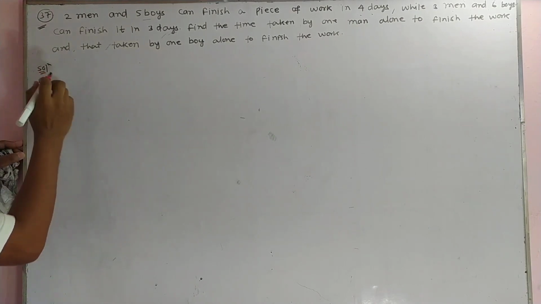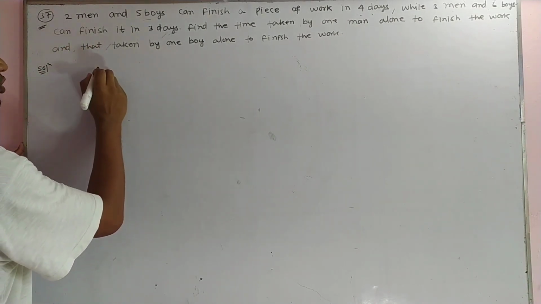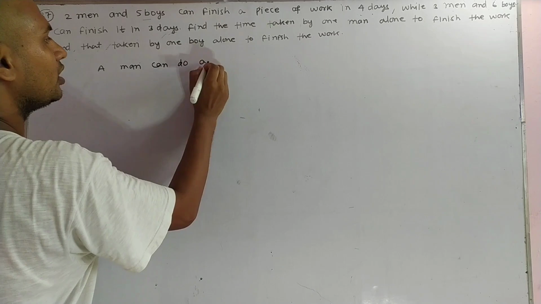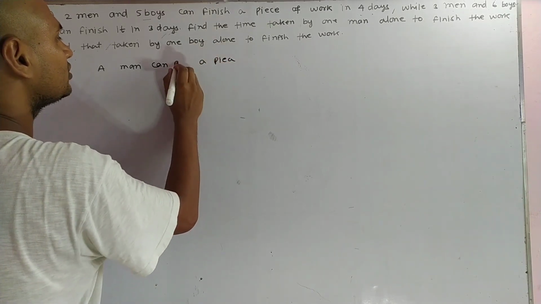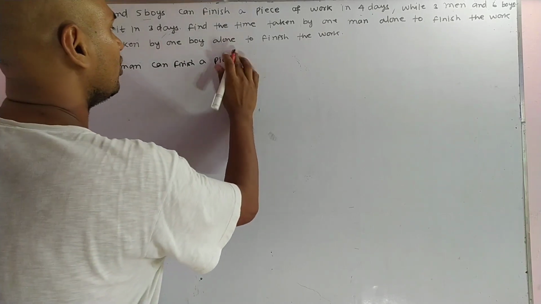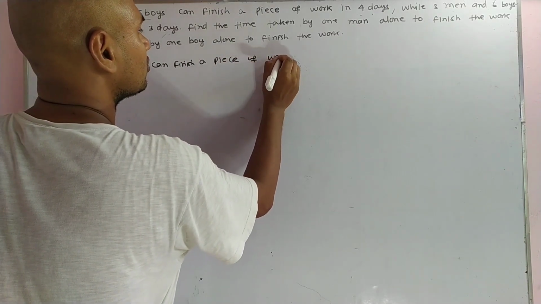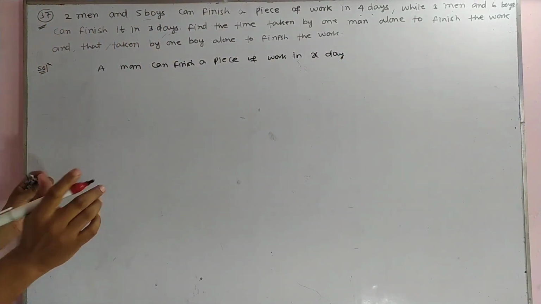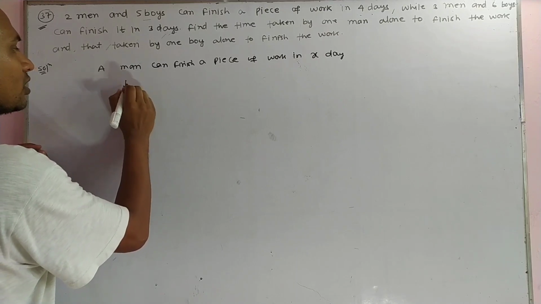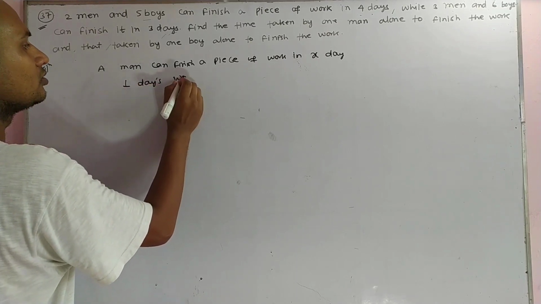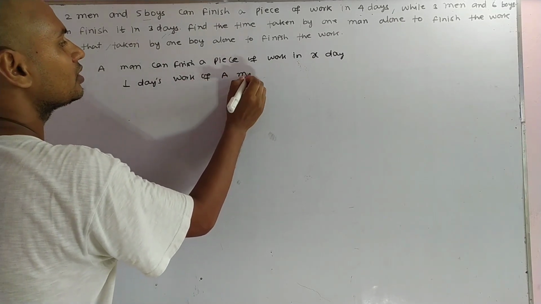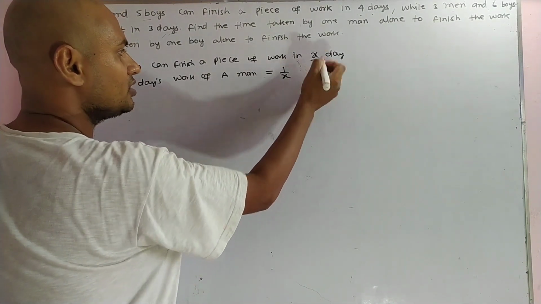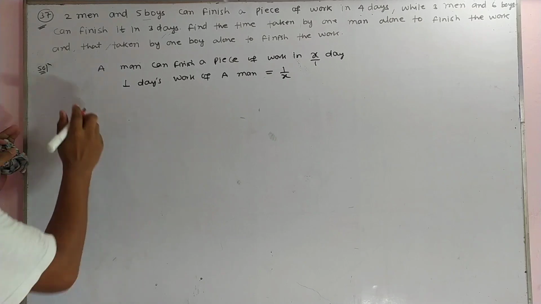Let us see here. First, the concept you have to learn: suppose it is said that a man can finish a piece of work in X days. If it is given that a man can finish a piece of work in X days, it means 1 day's work of a man is equal to 1 upon X. This is the concept: the reciprocal of X, that is 1 upon X. Okay, this was the first concept.